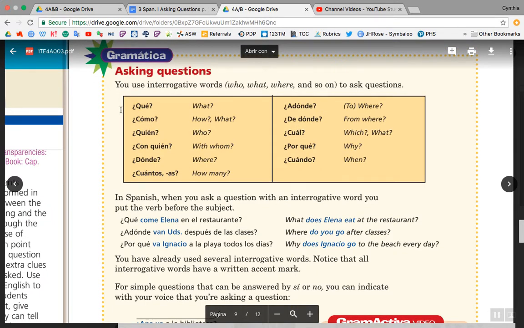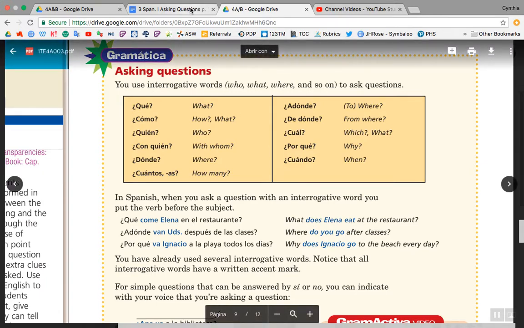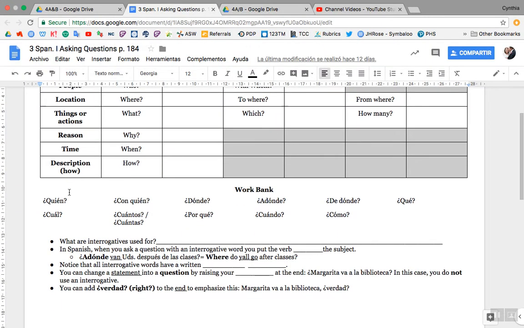Let's go over the pronunciations again. ¿Qué? ¿Cómo? ¿Quién? ¿Con quién? ¿Dónde? ¿Cuántos? ¿A dónde? ¿De dónde? ¿Cuál? ¿Por qué? ¿Cuándo? All right, moving on down here.